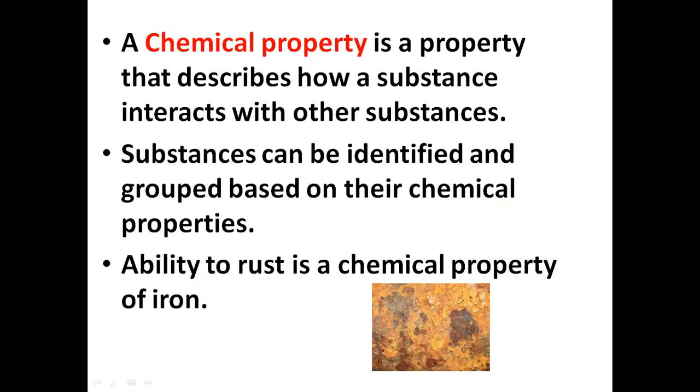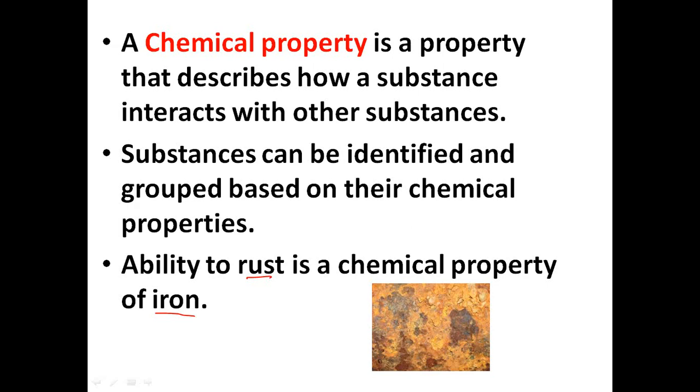A chemical property, now we have finished the physical properties. A chemical property is the property that describes how a substance interacts with other substances. For example, the ability to rust is a chemical property of iron. If you have iron and you expose it to air, to water vapor, to oxygen, what will form? Rusting. Iron that rusts looks like this.